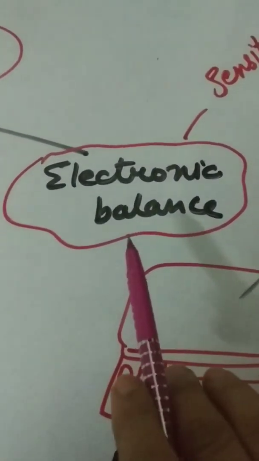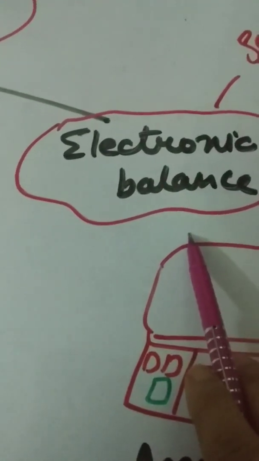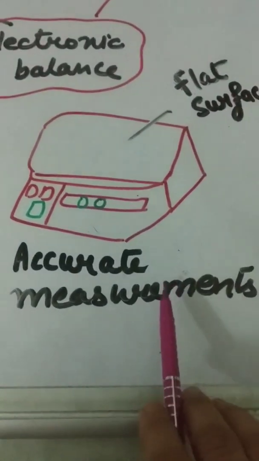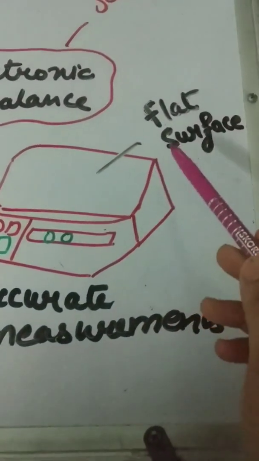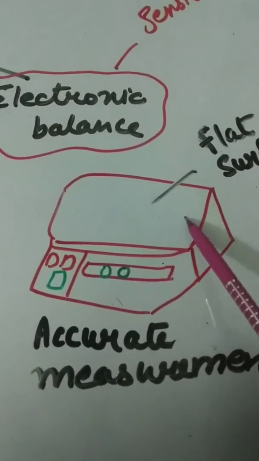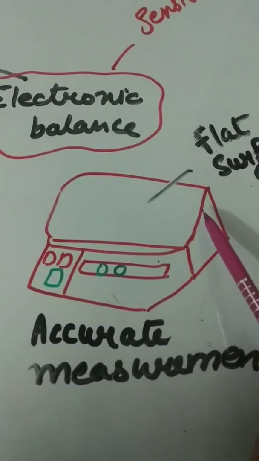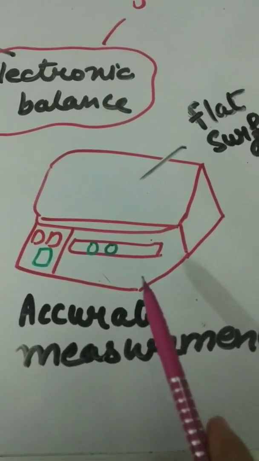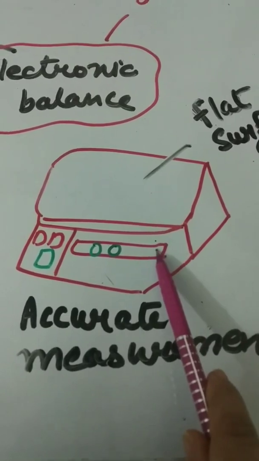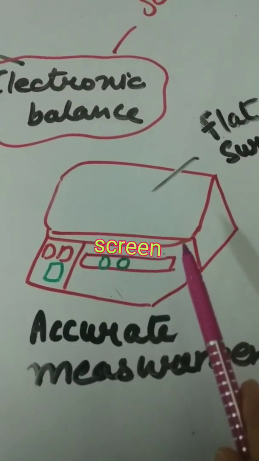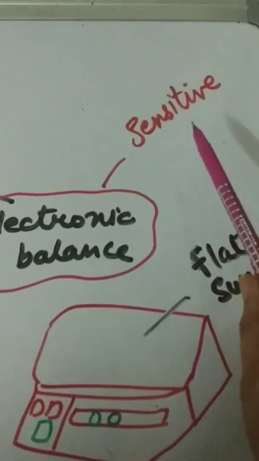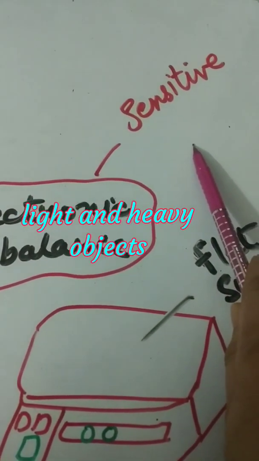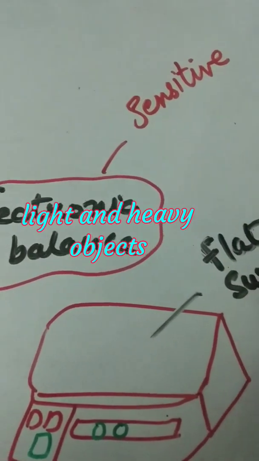Second measuring device of mass, electronic balance. Electronic balance gives accurate measurement. It has a flat surface to place an object. Mass of the object is electronically measured and displayed on an LCD screen. Electronic balance is very sensitive and can be used to measure very light as well as heavy objects accurately.